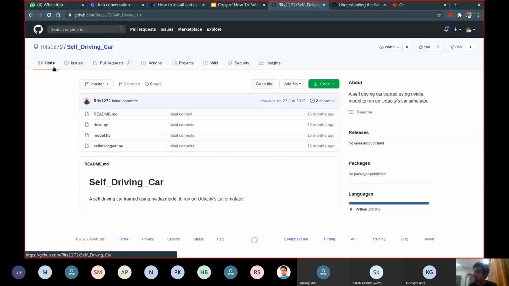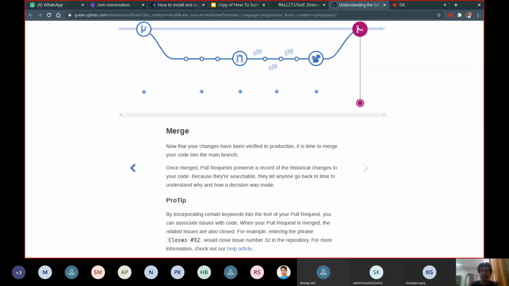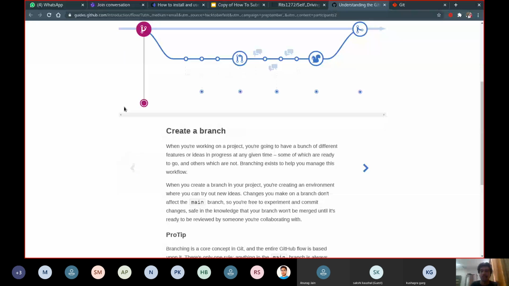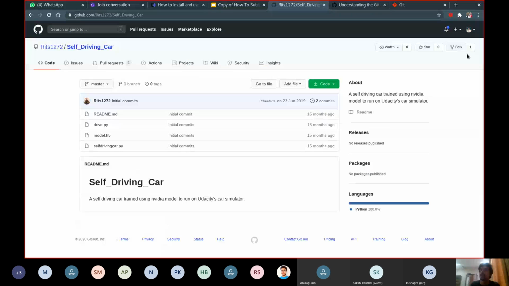I can show you a very brief revision, as some people have joined just now. What we have to do is first create a fork. We have to click on this button, which would create a copy of this code in our GitHub account.